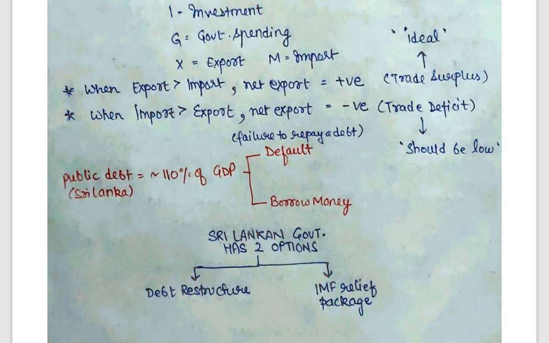So the Sri Lankan government has two options currently. Either they can restructure their debt, and secondly they need to approach the IMF for a relief package. But here also they will face certain problems. Why? Because the IMF comes with conditions. The IMF puts up conditions before giving a loan. The IMF does not give loans very easily. There are certain conditions that you need to accept when you approach the IMF for a loan. For example, as we all know, the IMF is controlled by the Western countries. So the IMF's first condition will be that it will take collateral.